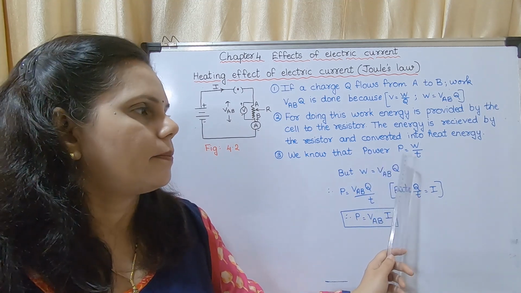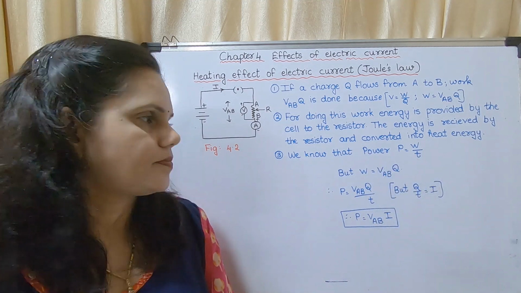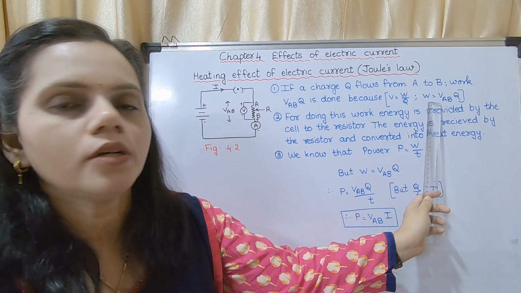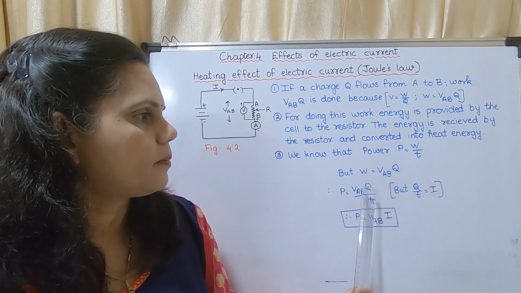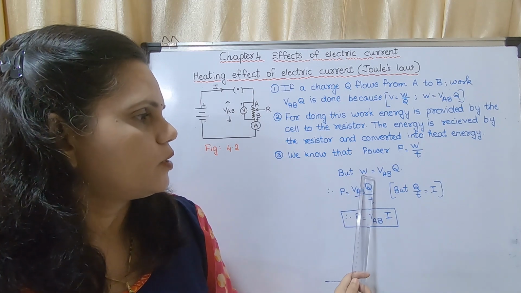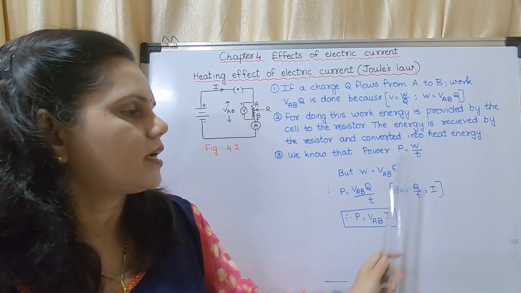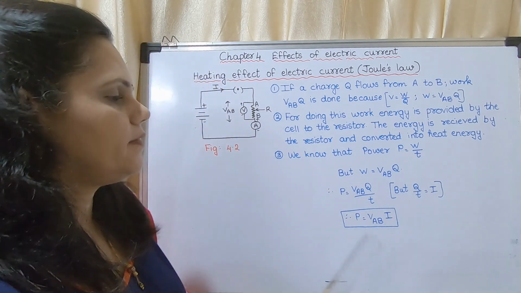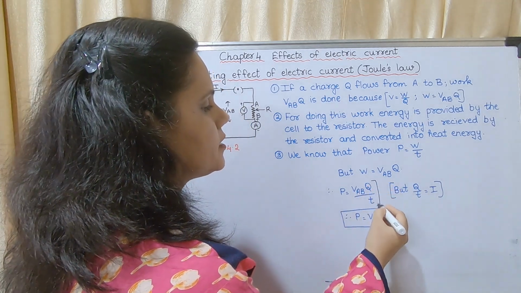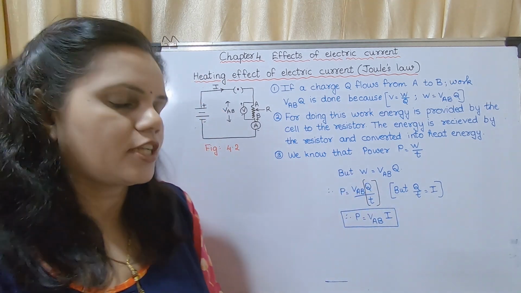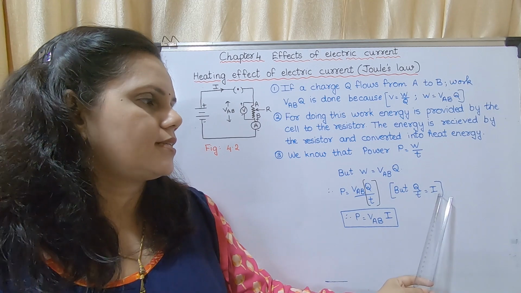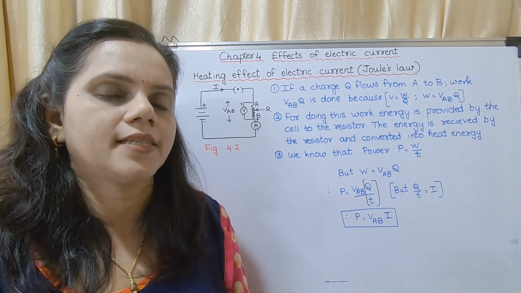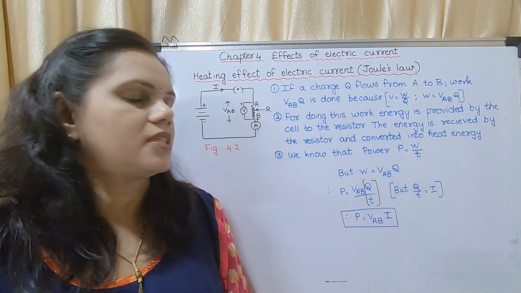We know that power P is equal to W upon T. But W is equal to V_AB Q. So instead of W, we are writing V_AB Q, so it will become V_AB Q upon T. Now we can take this Q upon T. We know that Q upon T is equal to I. So the equation becomes P is equal to V_AB I, or P is equal to VI. You may write this much in your notebook.